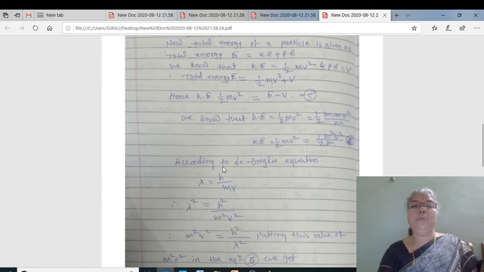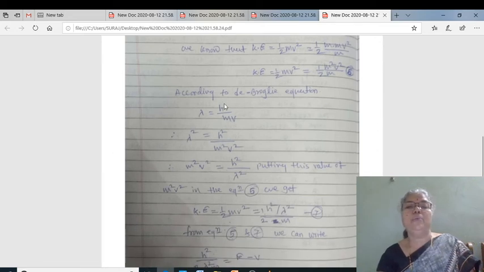Then according to the de Broglie equation, we have lambda equal to h by mv, where h is Planck's constant. Squaring this equation, we write lambda square equal to h square upon m square v square. Therefore, m square v square equals h square by lambda square, and putting this value of m square v square in equation number 6, we get kinetic energy equal to h square by lambda square upon 2m.